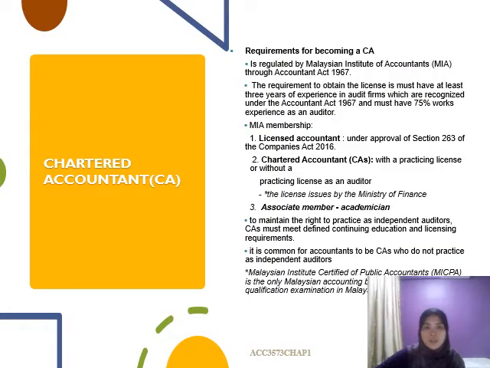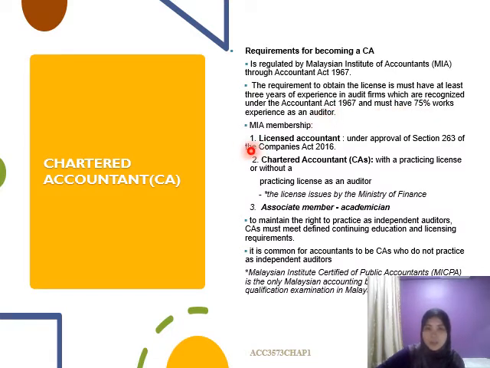Okay, so the first thing we go to is the chartered accountant. What does chartered accountant actually mean? If you want to become a chartered accountant, there are requirements regulated under MIA through the Accountant Act 1967. To obtain the license, you must have at least 3 years of experience in an audit firm and must have 70% work experience as an auditor.